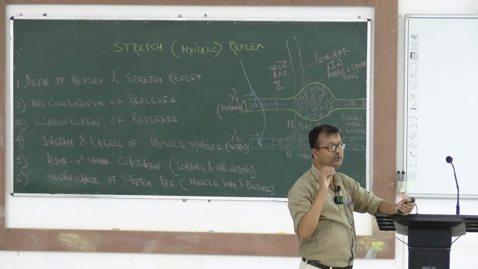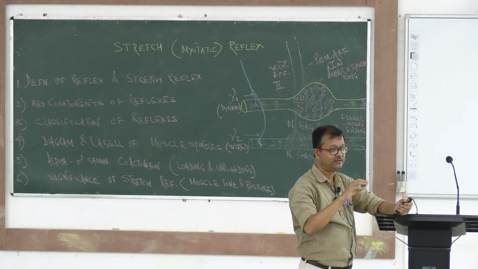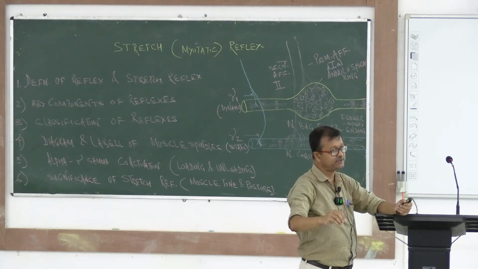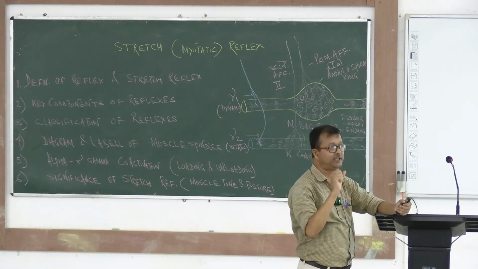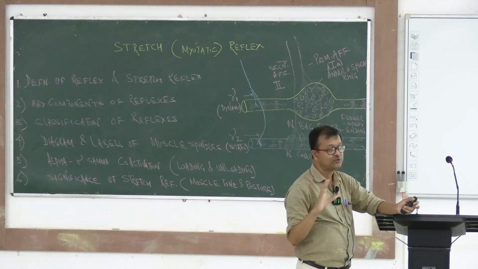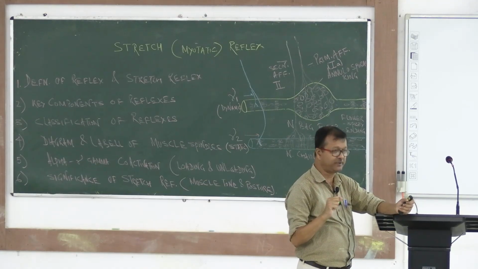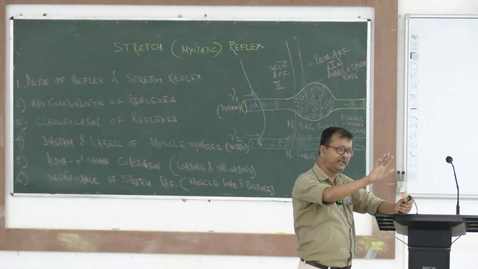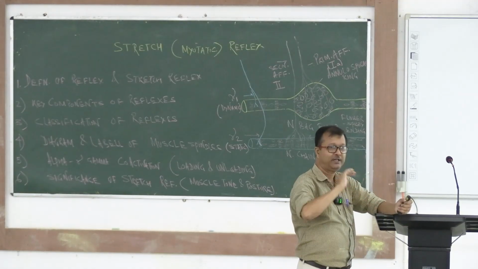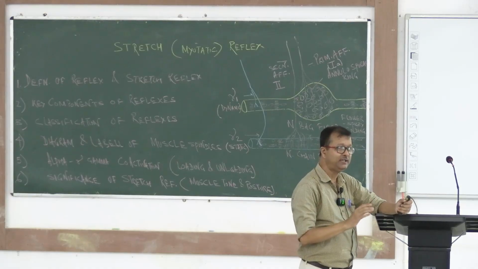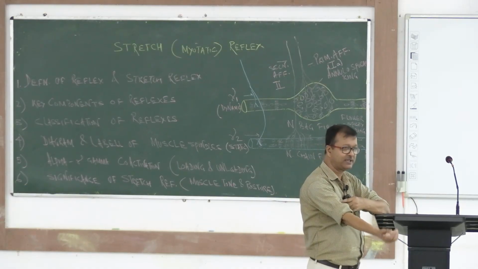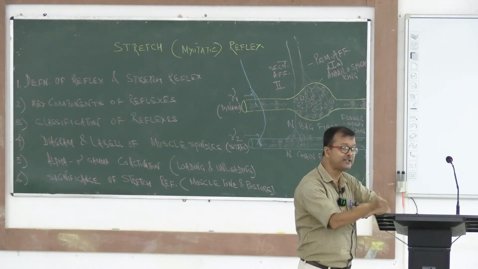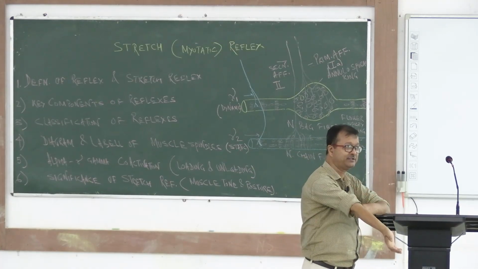Means the command from the integrating center will reach the bulk of the muscles. As a result, muscles will be contracted. So contraction of muscles is a very common thing while eliciting any jerk, meaning deep reflexes. What you have seen is that the respective muscle will contract and respond, either with flexion or extension.